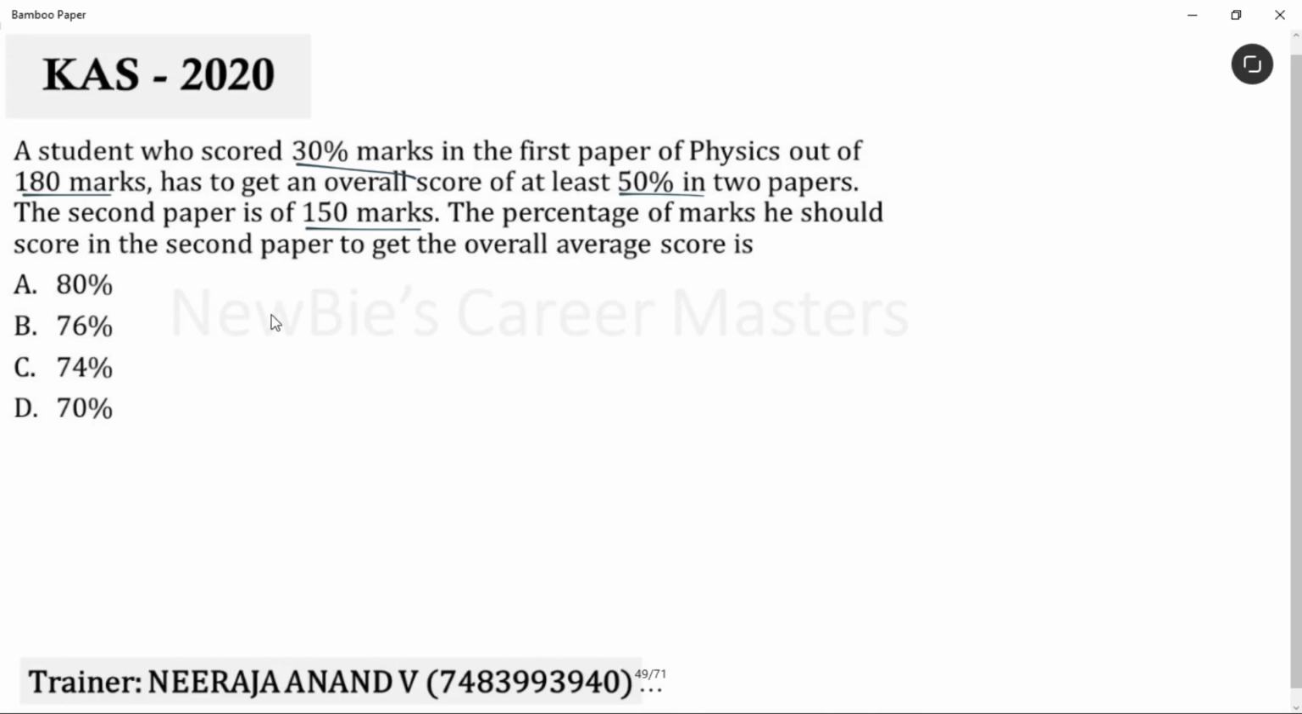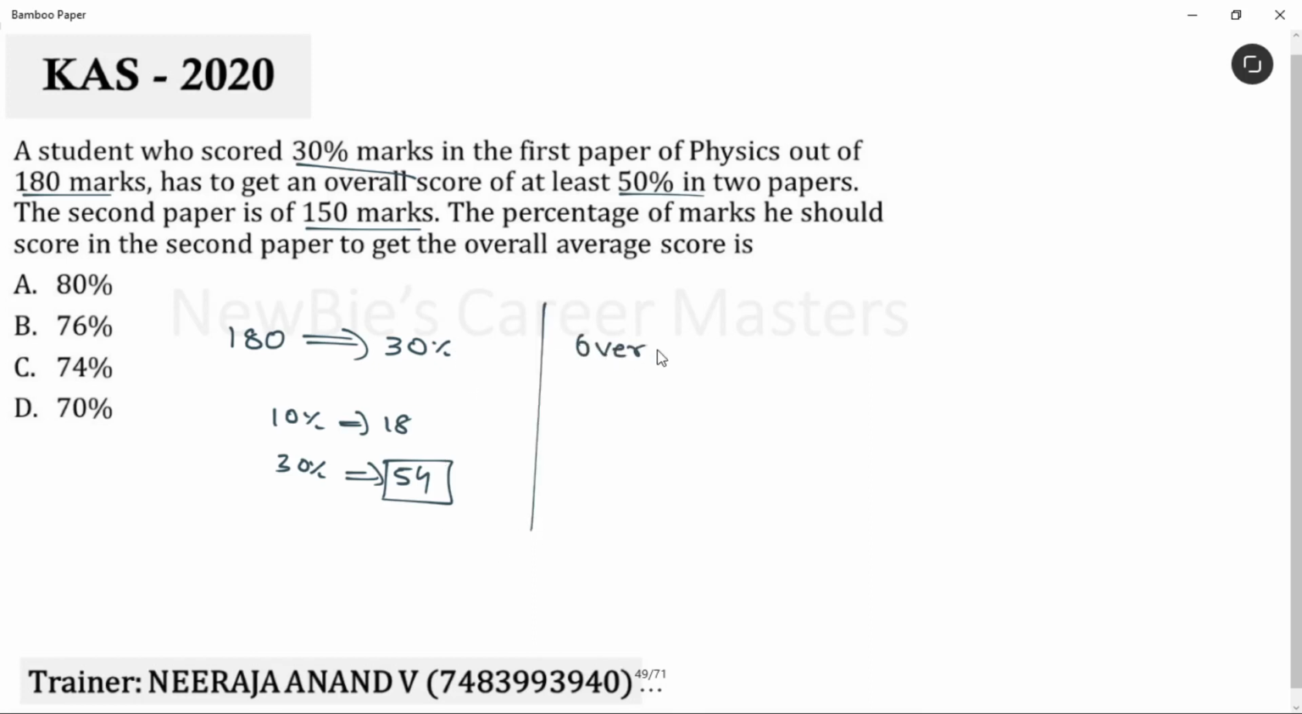Simple question. Let's find how much the student has scored in the first paper. First paper is for 180 marks. 30% he has scored. That means 10% is 18. 30% in the sense 54. Okay, 18 3s are 54, right? So as of now, the student score is 54. Then let's find the overall marks now. Overall marks is equal to 180 plus 150, that is 330.